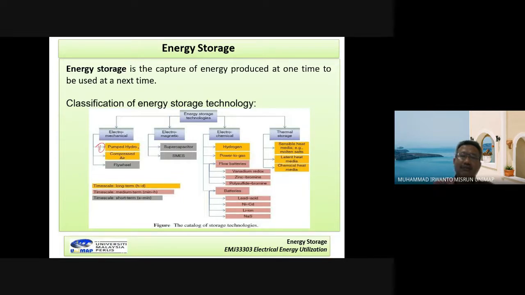The second, compressed air. This air will be stored in a storage cavern, and after that used combined together with gas, for example in a gas electrical power plant.